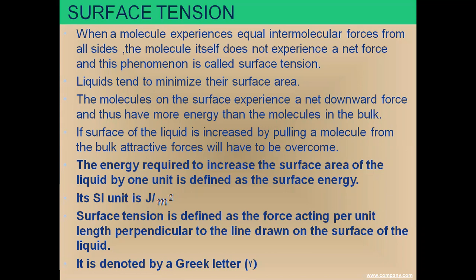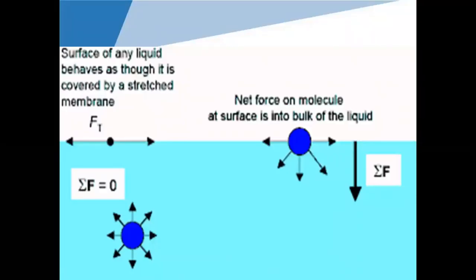So surface tension is defined as the force acting per unit length perpendicular to the line drawn on the surface of the liquid. So if you want to define it, it is the force acting from all the directions perpendicular to it, and it is denoted by this Greek letter. As you can see in this diagram, the surface of any liquid behaves as though it is covered by a stretched membrane. For example, we mix, this blue one is water and the dark blue one is oil. If you mix this oil and water mixture, what happened?